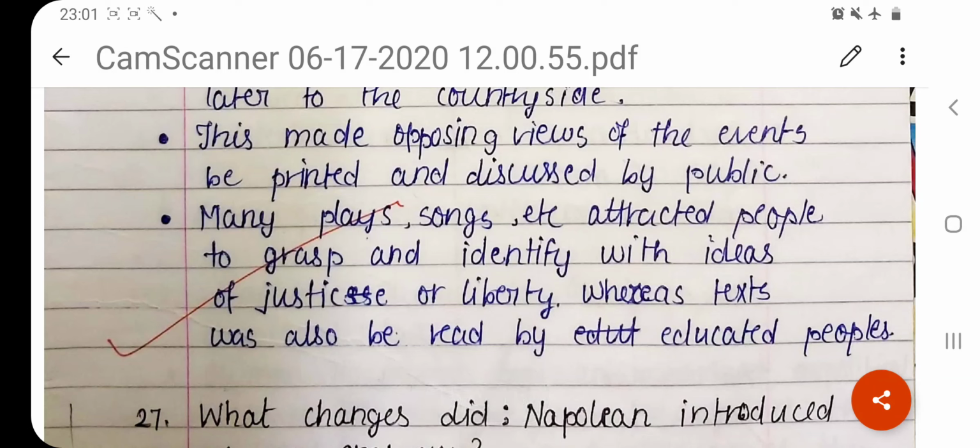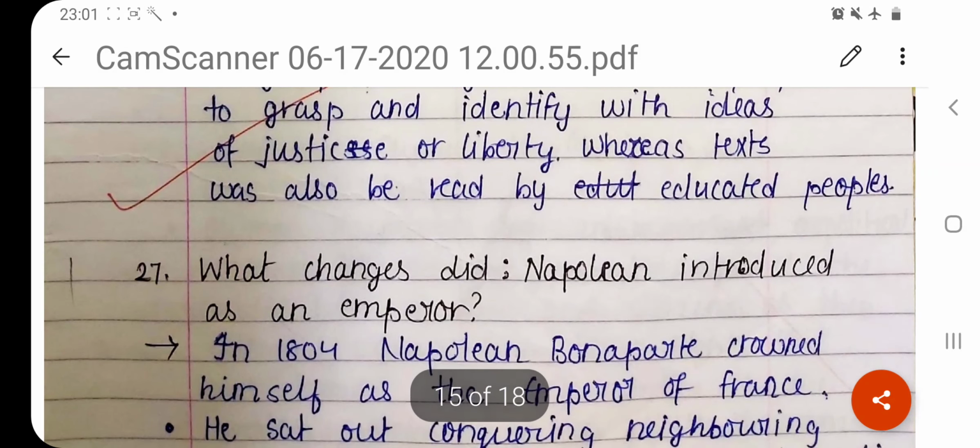This made opposing views of the events be printed and discussed by the public. So once there was free circulation of opinions, people could read different ideas and make up their minds about what they really wanted. Many plays, songs, etc. attracted people to grasp and identify with ideas of justice or liberty, whereas texts were also read by educated people. So remember, we've come across the names of these philosophers, Montesquieu, John Locke, Rousseau. How did the ideas spread? The ideas spread because censorship had been abolished.